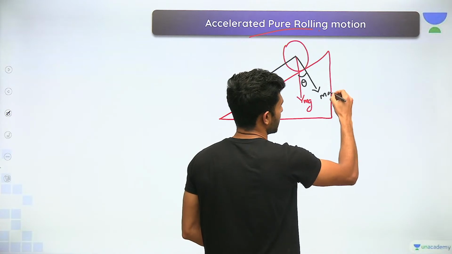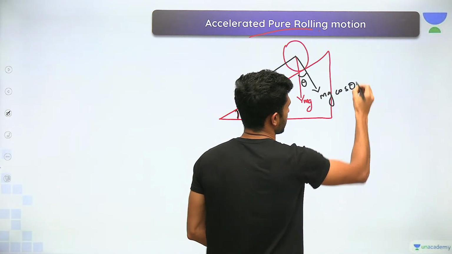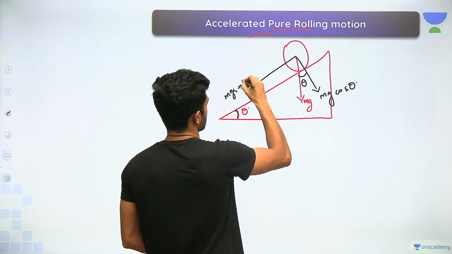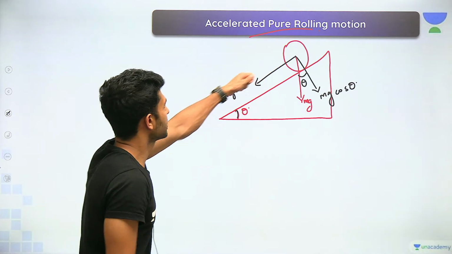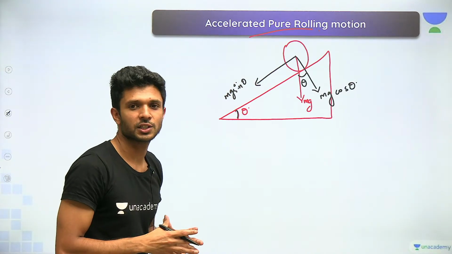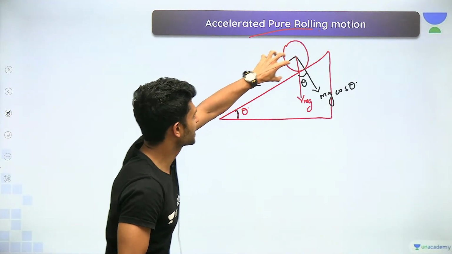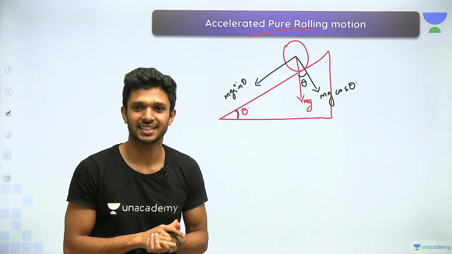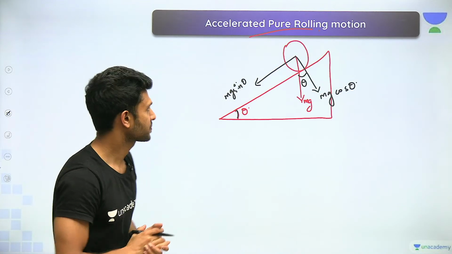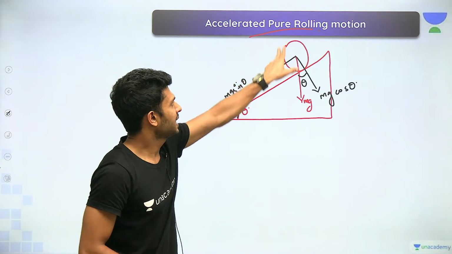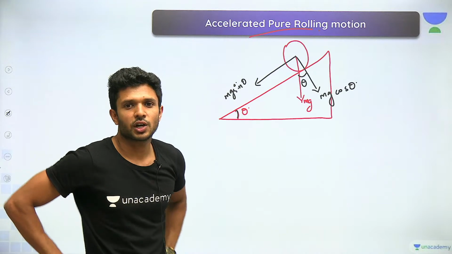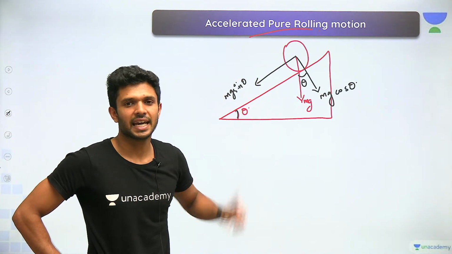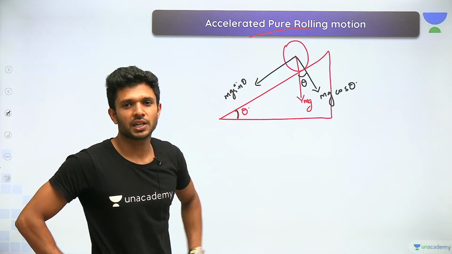This will be which component? mg cos theta. Then this has to be mg sin theta. Yes, there is a downward force acting on this body which will drag it in the downward direction. Yes, there is a possibility of acceleration. Hai ya nahi? Now, can it be a rolling motion with the presence of only this component of force, mg sin theta? Can mg sin theta rotate this body?